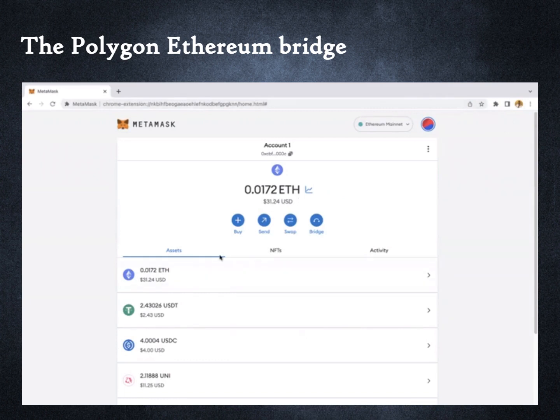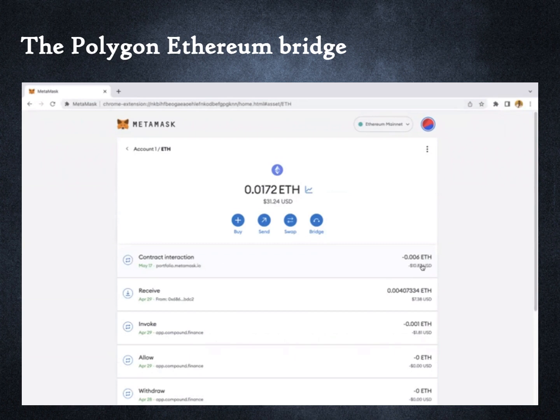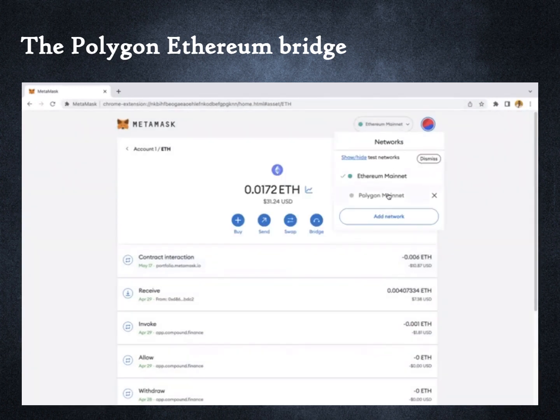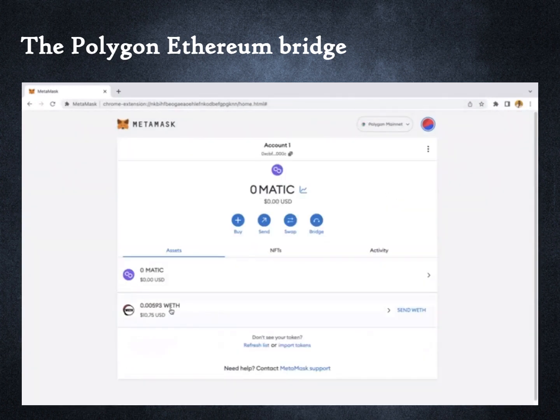When I click on the right arrow, I can see the nearly $10 worth of Ether that I just transferred to an address on the Polygon network. Next, I will switch to the Polygon network. I can see an asset with the symbol WETH. This stands for Wrapped Ether and is an ERC20 compliant version of Ether minted on the Polygon network. We will learn what ERC is later in this course.